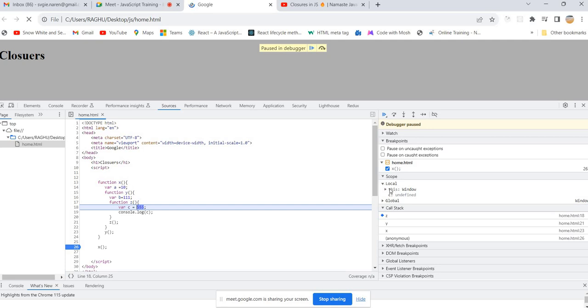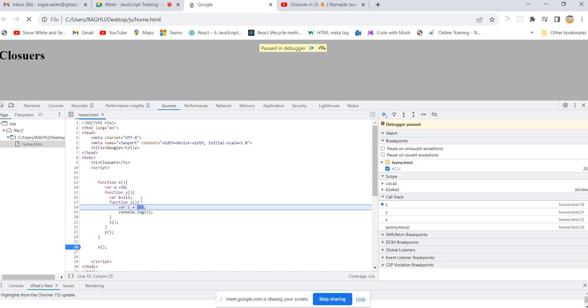If you see, there is no closure inside the scope, because this function z is not trying to access the variables from y, and it is not trying to access anything from x either.